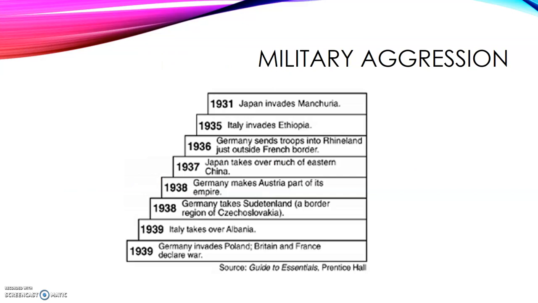Also, after the Russian Revolution, we have this military aggression that starts to happen around the world after the First World War. So as you can see in this picture, in 1931, Japan is invading, Italy is invading in 1935, then in 1936, Germany starts sending troops, and Japan is taking eastern China. You can see that all these acts are military aggression. This is the start of countries trying to get to the border or start to take over other places.